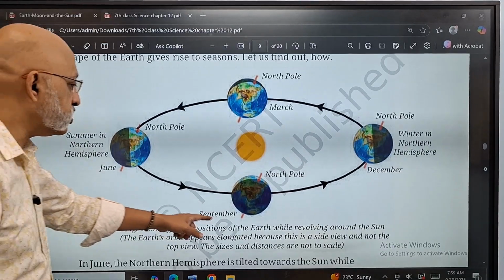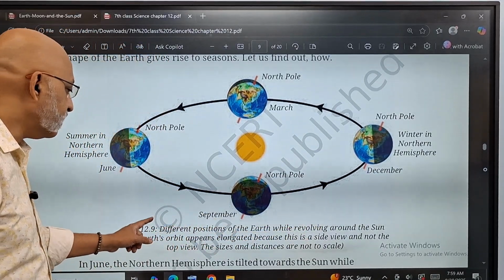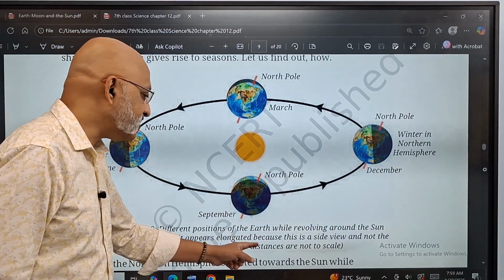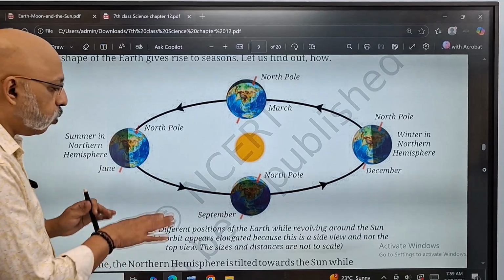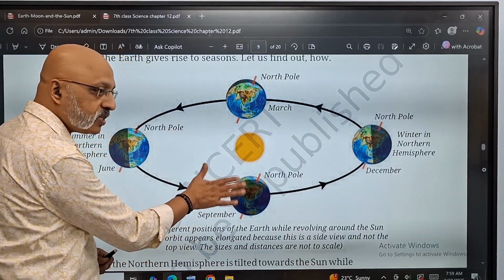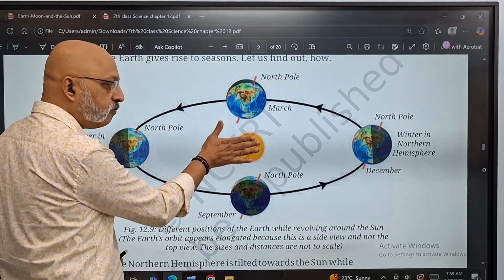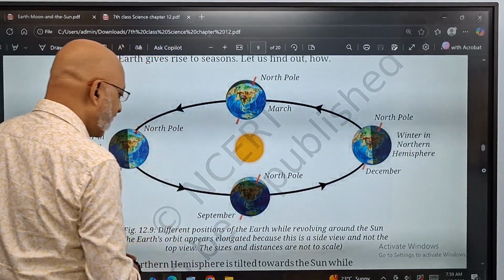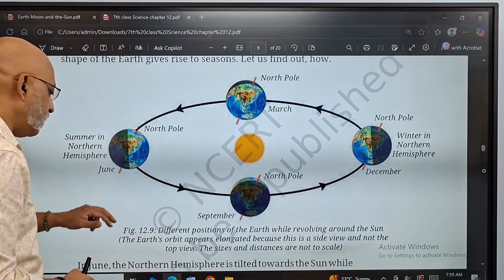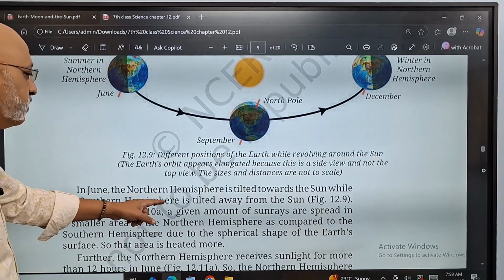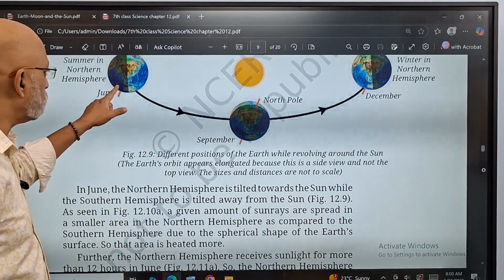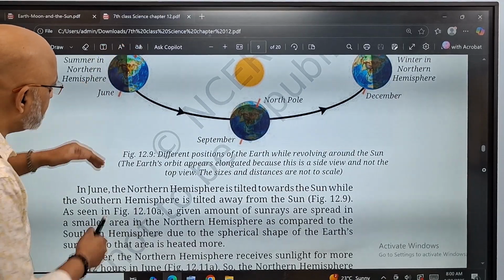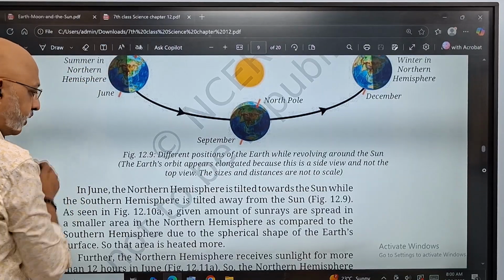So these are different positions of the earth while revolving around the sun. The earth's orbit appears elongated because this is a side view and not the top view. The sizes and distances are obviously not to scale. But what I'm trying to say is that this is how the seasons change. It depends on which side is facing the sun for a longer period of time and depending on its movement around the sun. So in June, the northern hemisphere is tilted towards the sun. In the month of June, the northern hemisphere is tilted like this side, the northern side, the southern side is moving the other side, right?